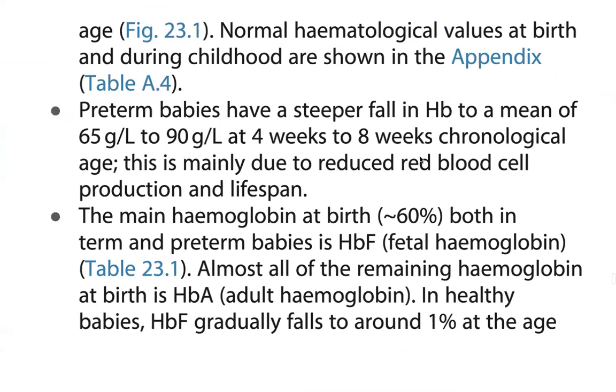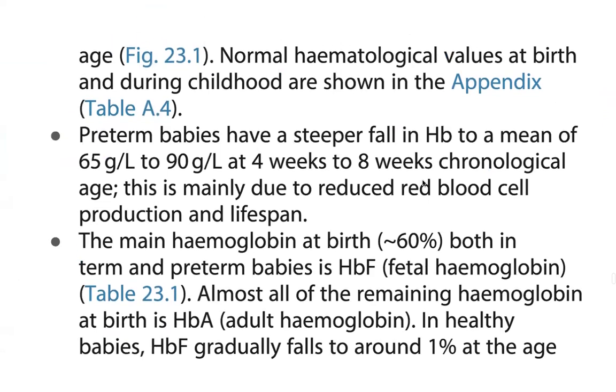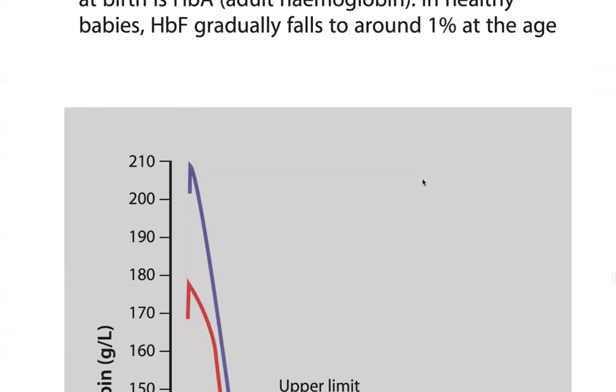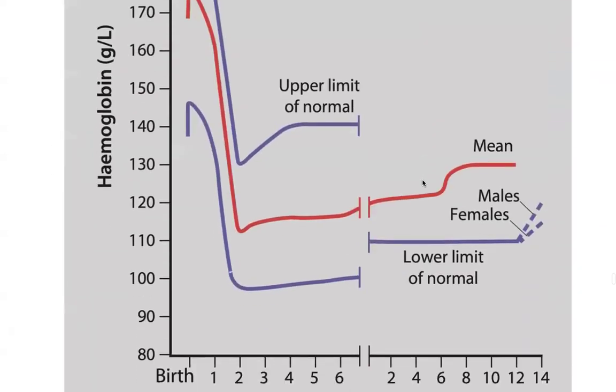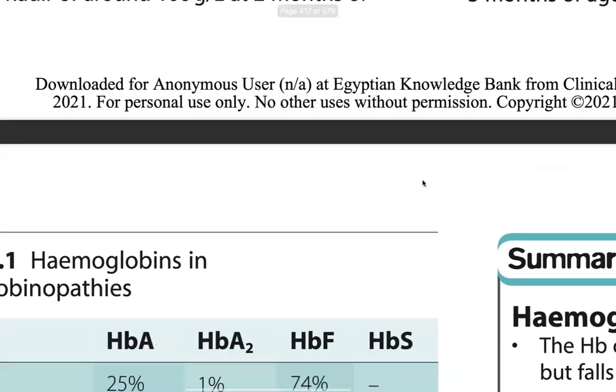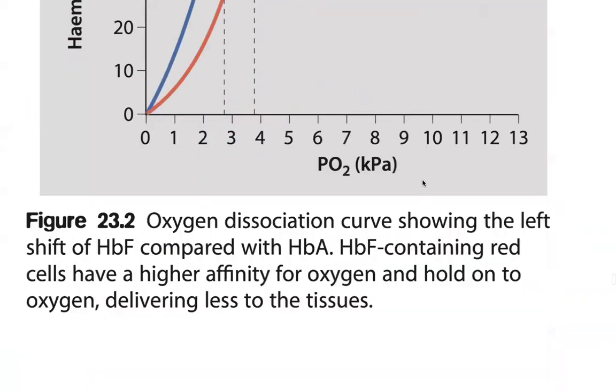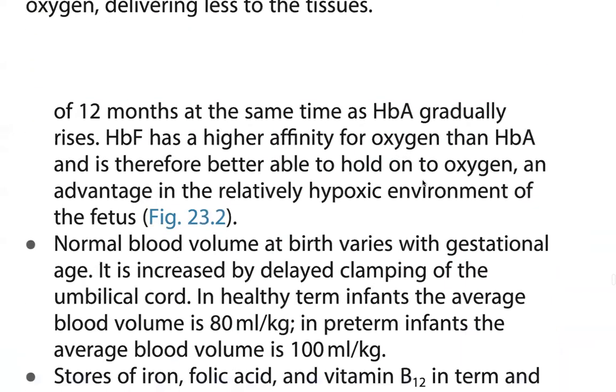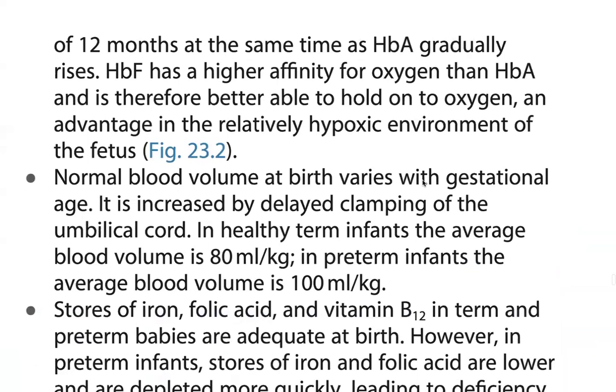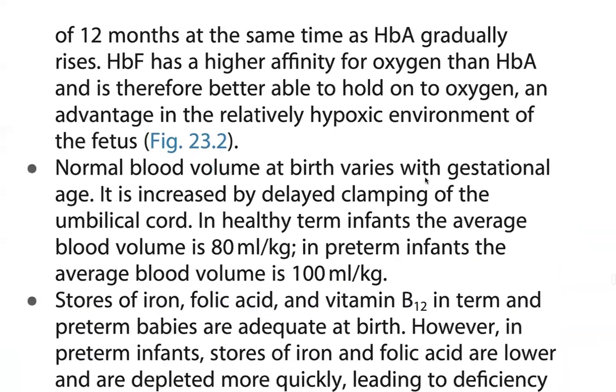The main hemoglobin at birth is HbF, around 60 to 80% in term infants, with HbA making up almost all the remainder. In healthy babies HbF expression falls to around 1% by the age of 12 months, while adult hemoglobin function rises. HbF has a higher affinity for oxygen than HbA, so it is better able to hold on to oxygen when oxygen levels are low.